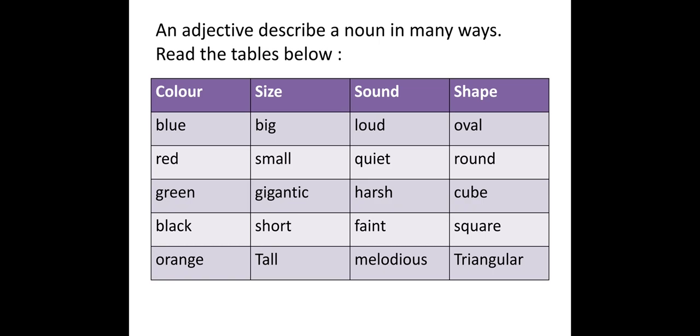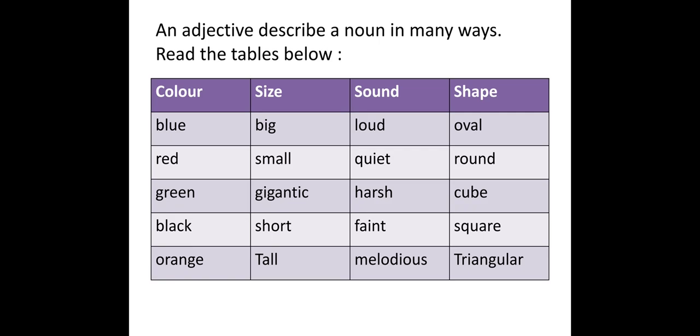An adjective describes a noun in many ways. Now here we are learning about adjectives, right? So an adjective describes a noun in many ways. We have a table in the textbook, and if we study the table, we can understand easily. So I request you all to see page number 30. Here the table is there, and I have put the same table on the screen also.